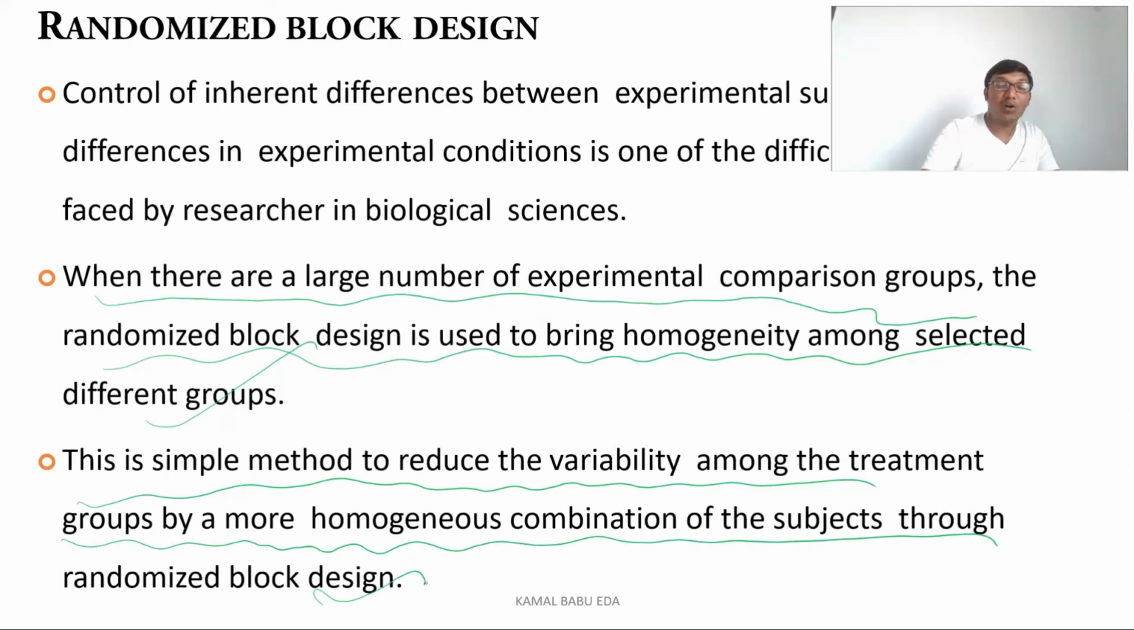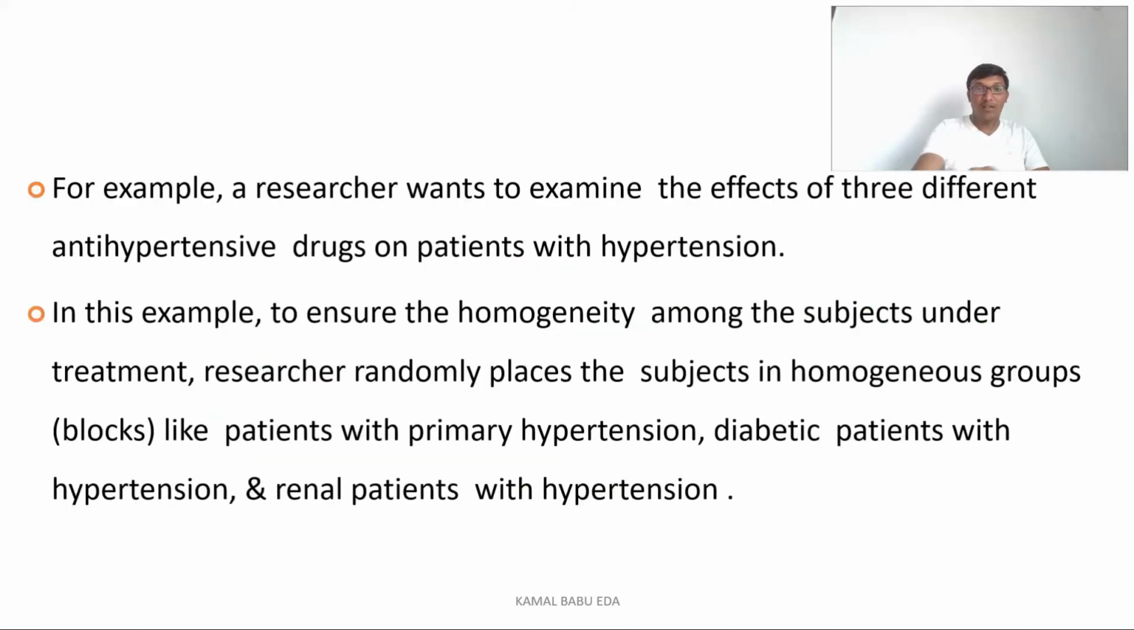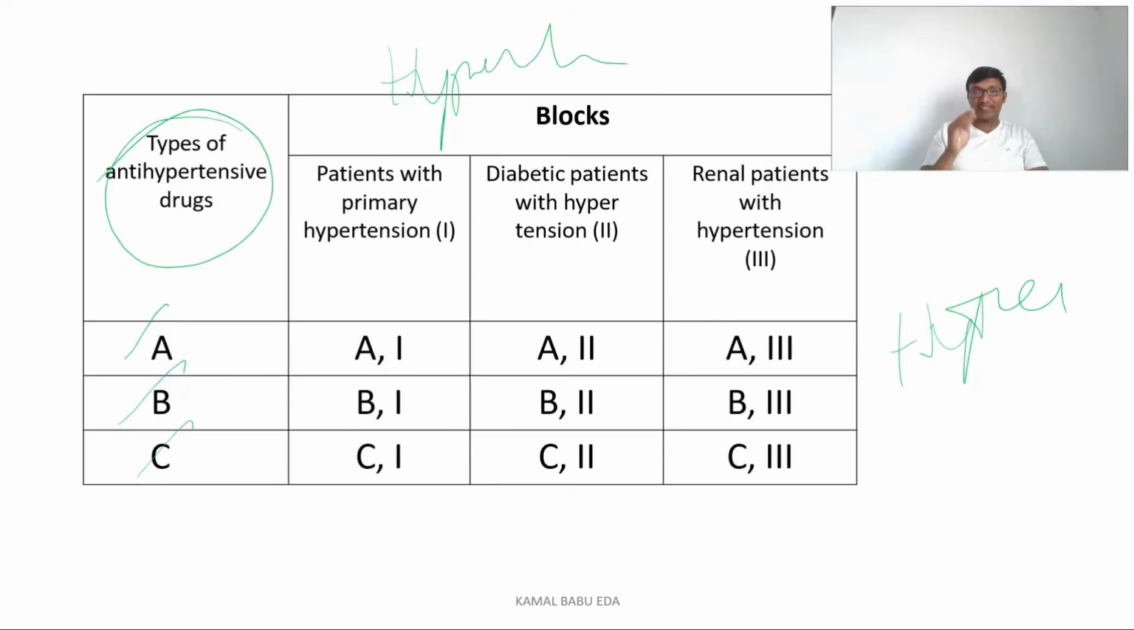through randomized block design. Means we have taken a group of hypertensive patients, we have separated them based on their disease condition. So we have primary hypertensive patients. All the primary hypertensive patients are kept in one group. So that means we are achieving the homogeneity. All the renal hypertensive patients are kept in one group. That means we are achieving the homogeneity. This example I'm explaining here, just try to understand. Try to concentrate. This is very simple.